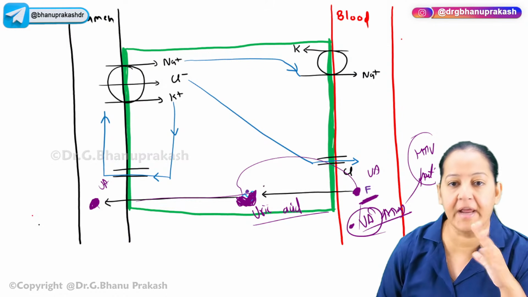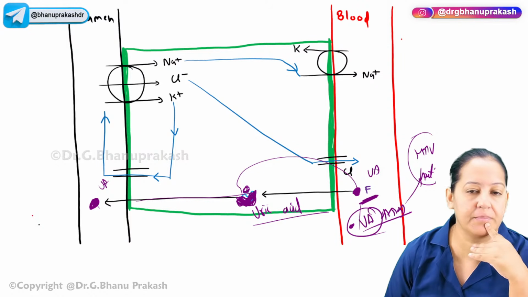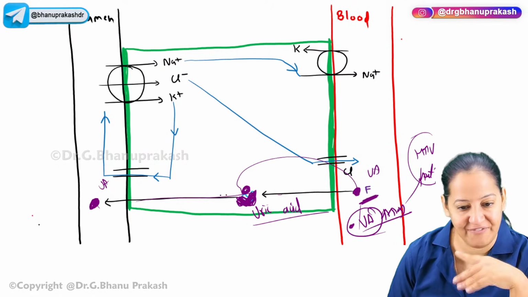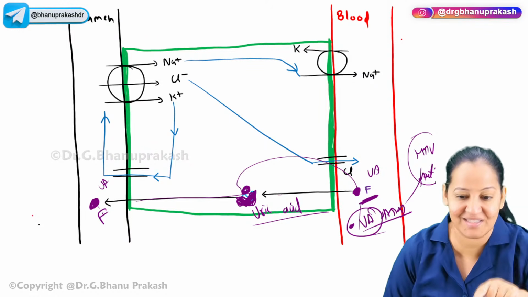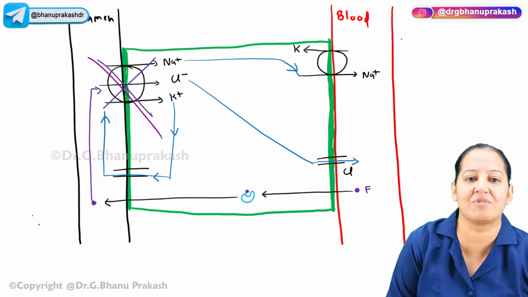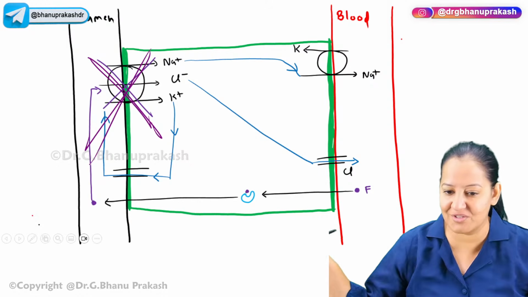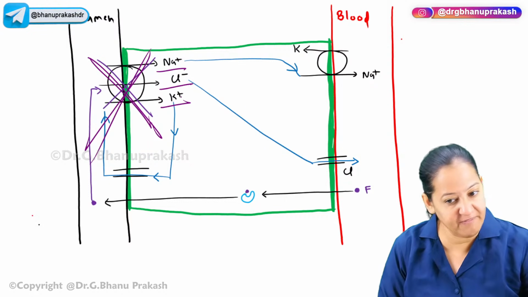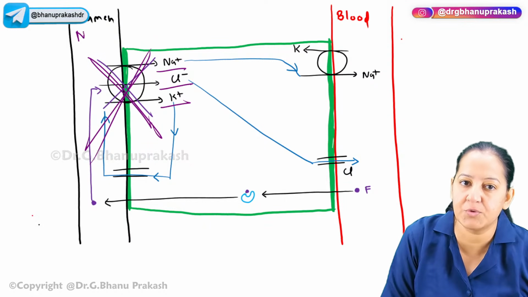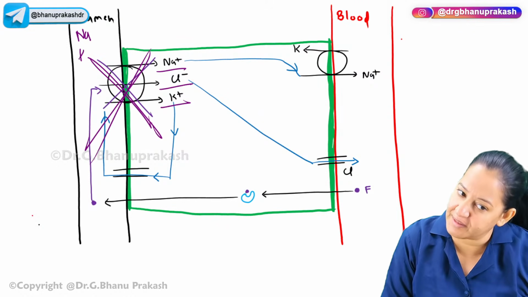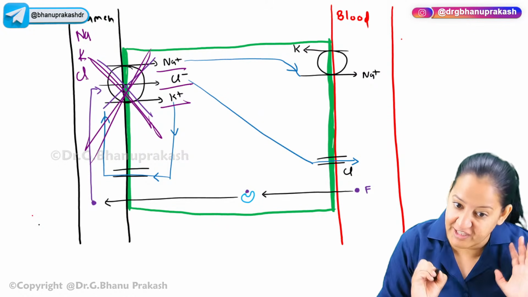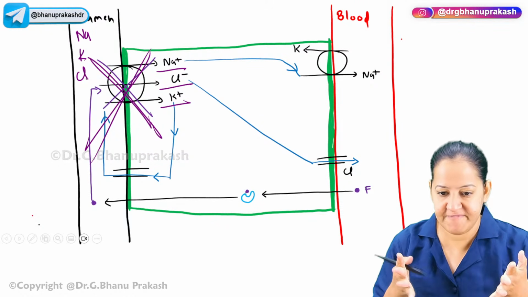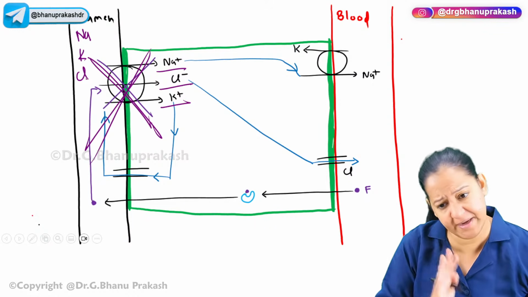Okay, for long. The furosemide will sit here and come to this side. After coming to this side, what is it doing? It will inhibit this transporter. Furosemide blocks this transporter. Okay. So sodium, potassium and chloride, nothing will cross. They all will remain in the lumen. Sodium in the lumen itself, potassium in the lumen itself, chloride in the lumen itself, in the urine. They will not go in the blood. They will remain in the urine.